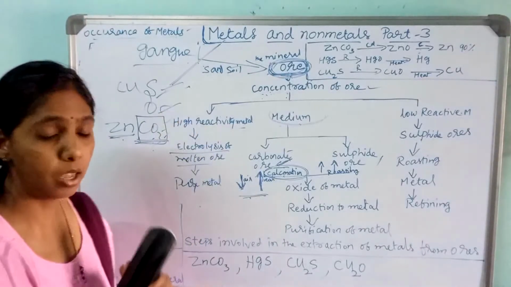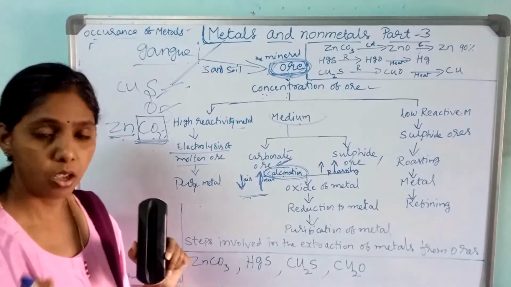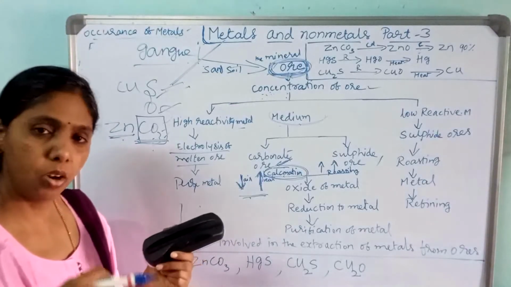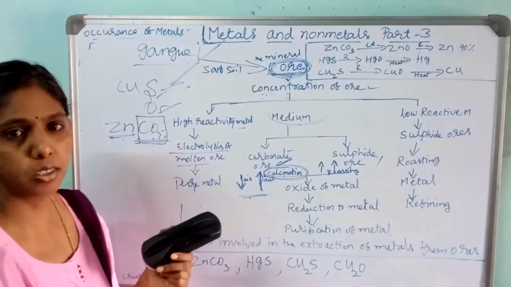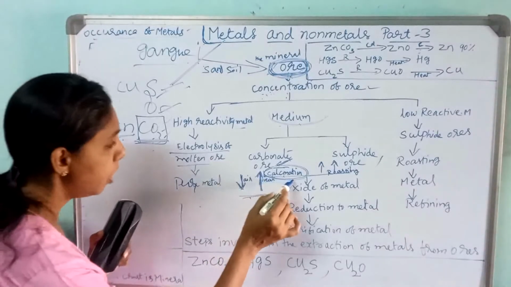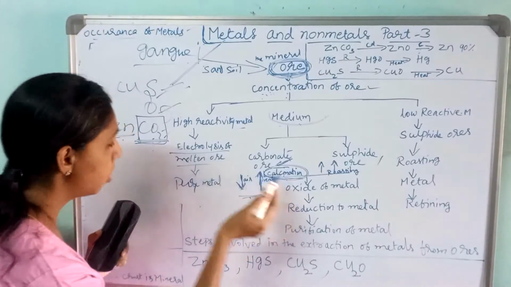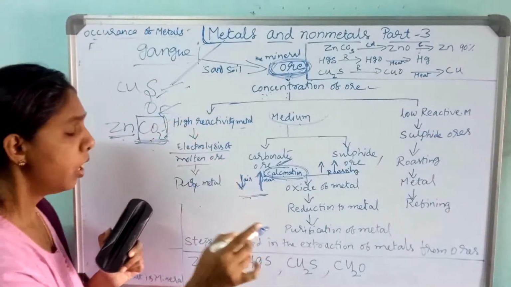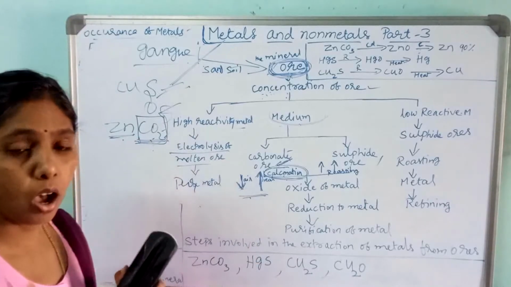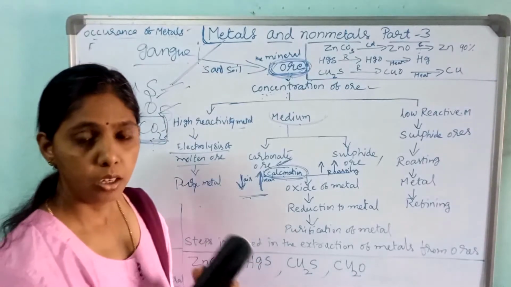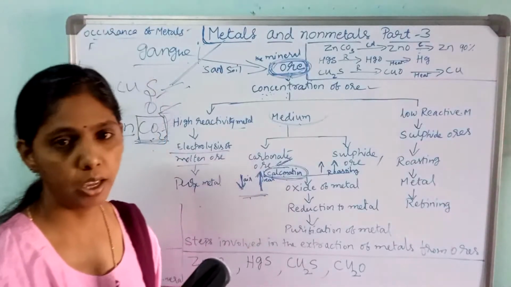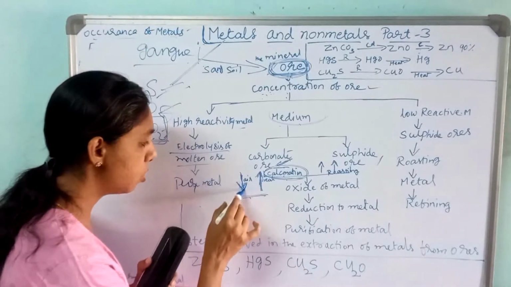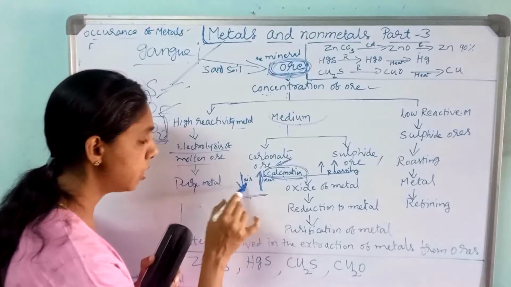Carbonate ore will be converted directly. They won't remove carbonate first; it converts into oxide. Later on another process is there to remove the oxide. So calcination is the process in which carbonate ore will be converted into oxide ore in the presence of a high amount of heat and with a less amount of air, less amount of oxygen.